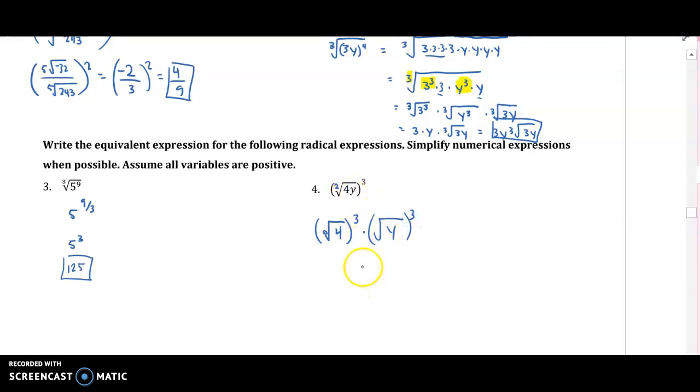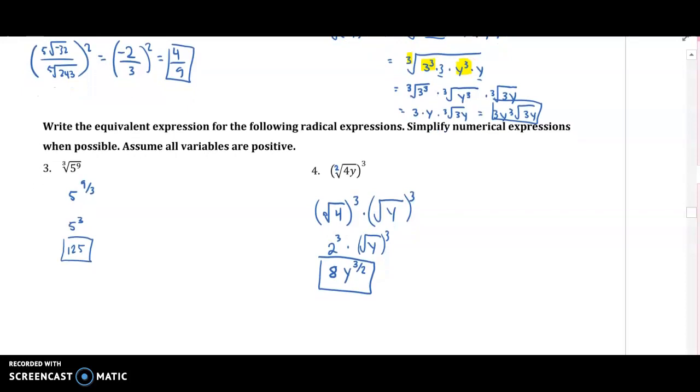So all I did was separate the 4 and the y so that they're in their own. And then what is the square root of 4? 2, right? So this is 2 to the third times the square root of y to the third. All right, 2 to the third is actually 8. 2 times 2 times 2. And then I want to rewrite this as a rational exponent because it started with a regular root, so this is going to be y to the 3 over 2. Final answer. Okay, try the homework problems.